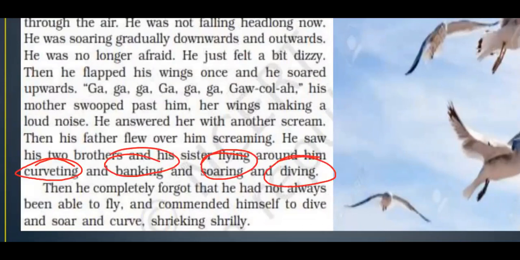So, what is the meaning of curveting? Curveting means jumping on the hind legs, that means the back legs. When you're jumping on your back legs, that is known as curveting. Banking means when one wing is higher than the other one. You can see in the picture this bird, one wing higher than the other wing. This is banking. Soaring means just to take a high fly, just to move upward. Dive means to come down directly. Take it as to dive for fish, as we had learned there.